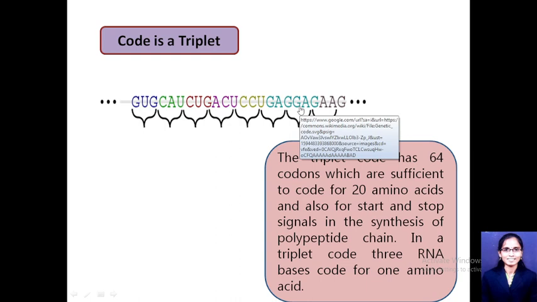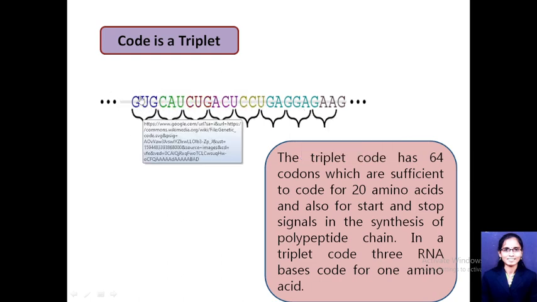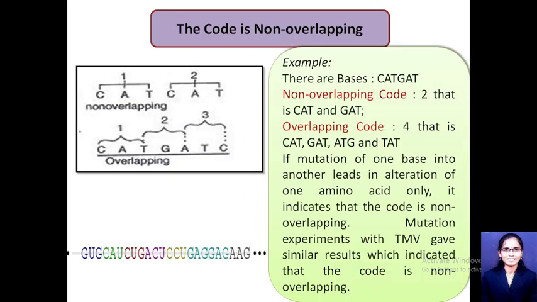The first characteristic feature of the genetic code is that it is a triplet. Whenever the tRNA binds on the mRNA, it will read the triplet, or the trinucleotide set, on the mRNA. This trinucleotide set is called a codon. So this triplet code has 64 codons, which are enough to code for the 20 different amino acids which will be utilized to synthesize the protein.